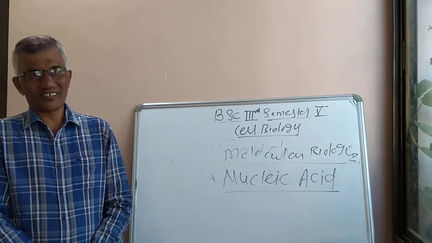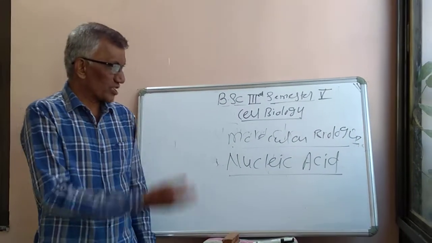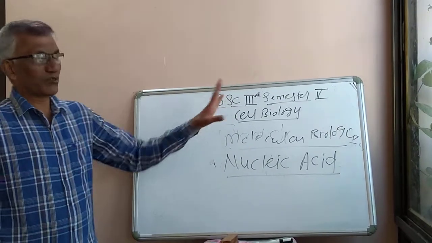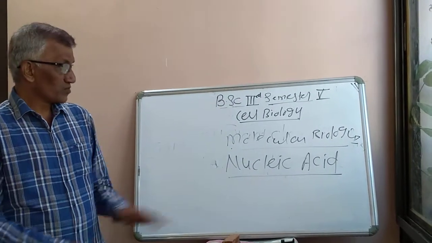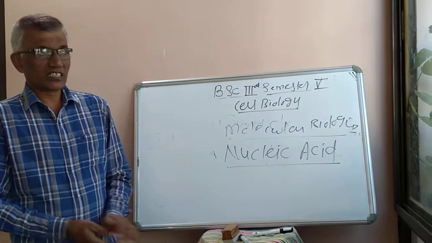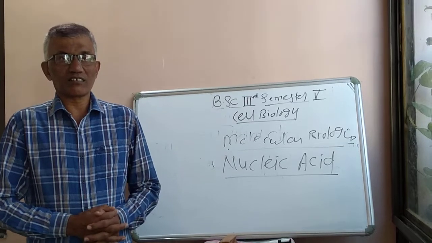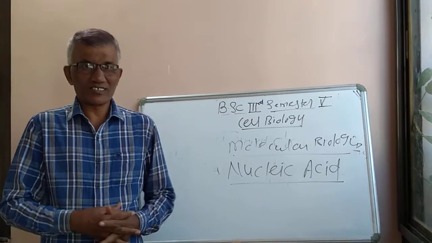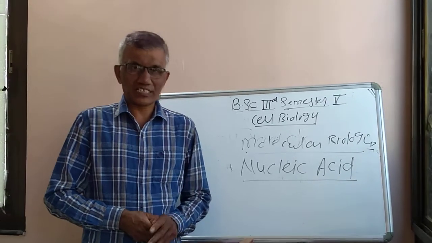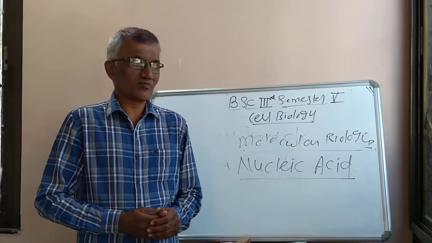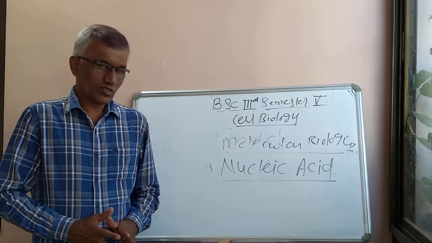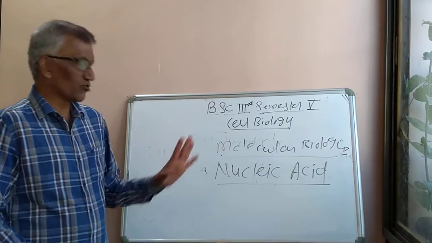With this, after completion of these two chapters, we will have covered all the syllabus of cell biology and molecular biology. After that, we are again going to discuss the same syllabus and their questions, and what type of questions will be asked in the examination: 20 marks questions, 10 marks questions and objectives. Okay, thank you. Tomorrow we will discuss nucleic acids.